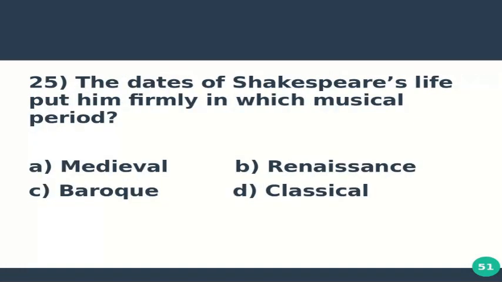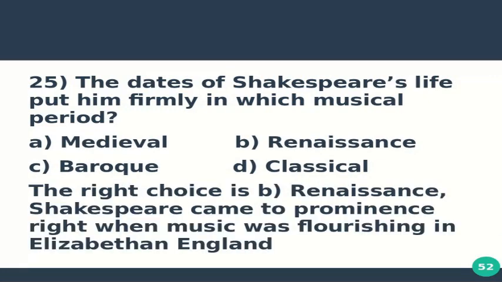Question number 25 is, the dates of Shakespeare's life put him firmly in which musical period? Option A, Medieval, option B, Renaissance, option C, Baroque, and option D, Classical. The right choice is B. Renaissance. Shakespeare came to prominence right when music was flourishing in Elizabethan England.